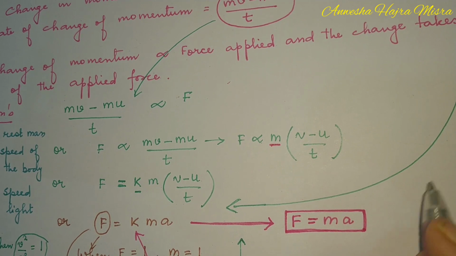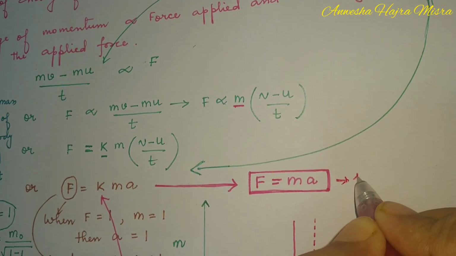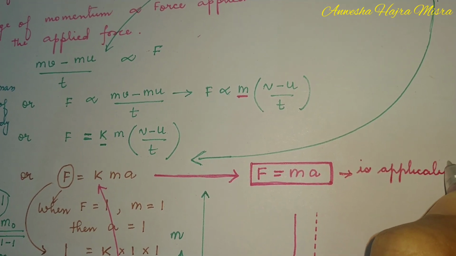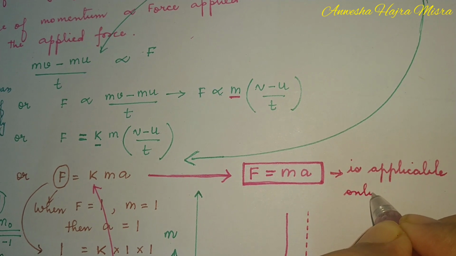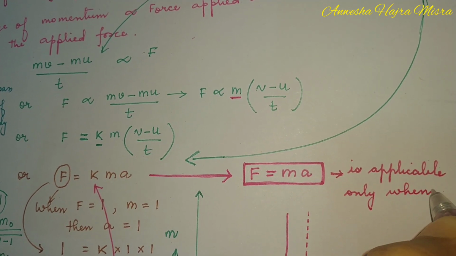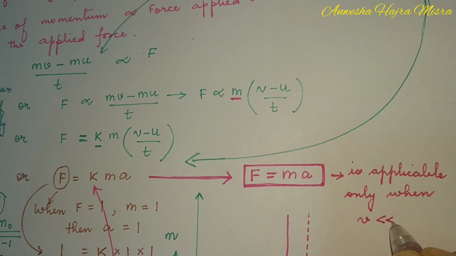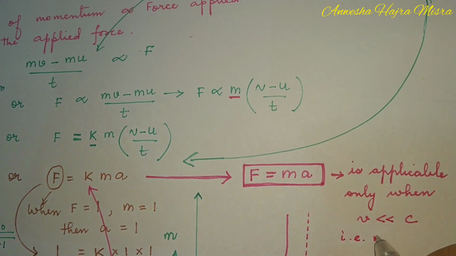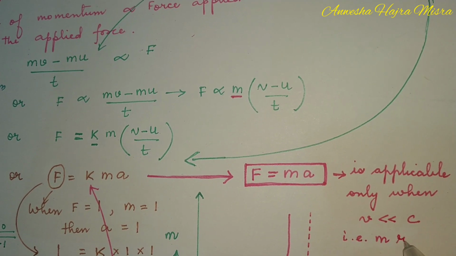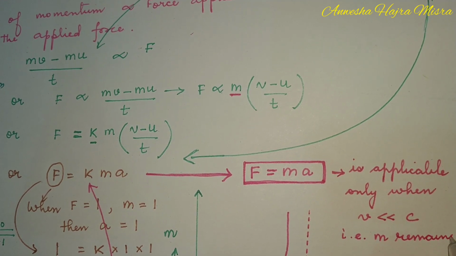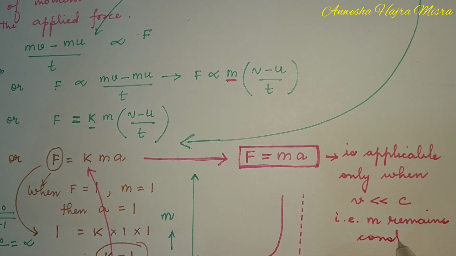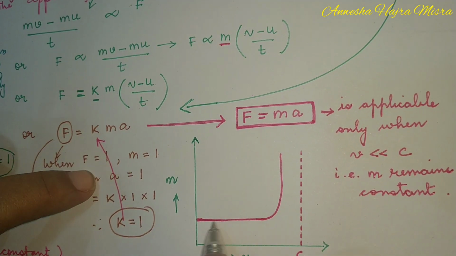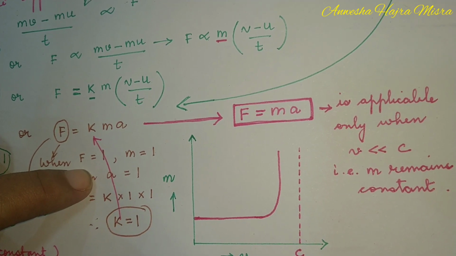That means F equal to ma is applicable only when the speed of the body is much less than the speed of light, that is, when mass remains constant. That means F equal to ma is applicable, children, only in this region where the mass remains constant.